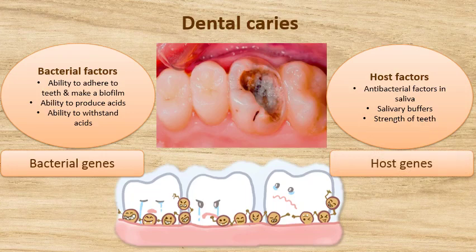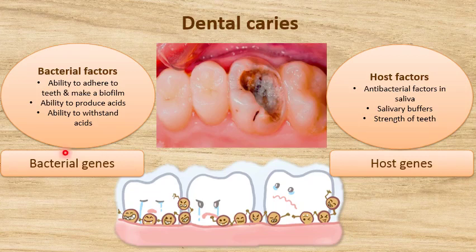Of course, the strength of teeth can be determined by regular brushing of teeth with a fluoride-containing toothpaste, and also by including calcium and phosphorus rich foods in our diet. But still, host genes will determine the synthesis of enamel matrix proteins and their ideal arrangement, which will determine the perfect mineralization of our enamel.